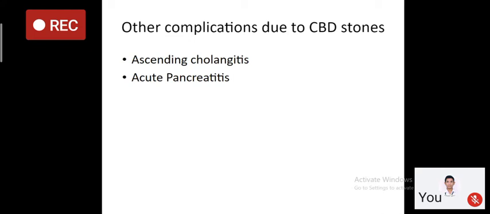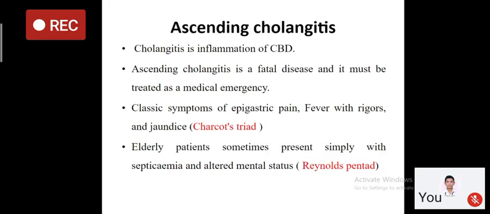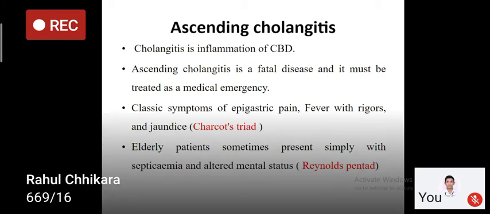So that was the main complication due to CBD stone, that is obstructive jaundice. Now coming to the other complications due to the CBD stone. These include your ascending cholangitis and acute pancreatitis. So what is ascending cholangitis? Cholangitis is inflammation of the CBD, and this is a fatal disease and it must be treated as a medical emergency. Cholangitis is a medical emergency. This is not a surgical emergency. This is a medical emergency.